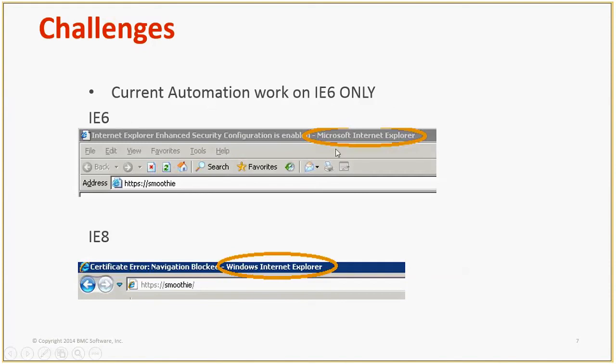In our script, every time the title of the page is matched, whether this particular page exists or not, and then the action is taken on that page. In i6, the title used to be Microsoft Internet Explorer. After i7, I guess, or in i8 for sure, it changed to Windows Internet Explorer. Every script will fail on i8.